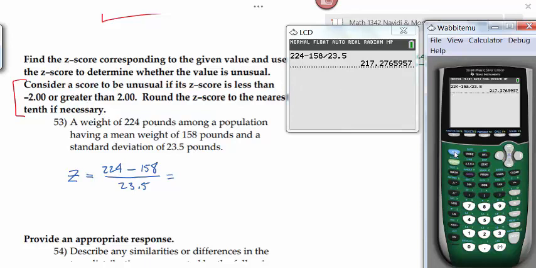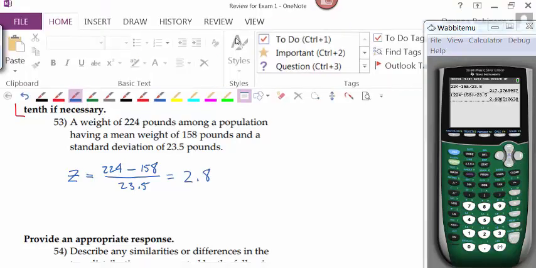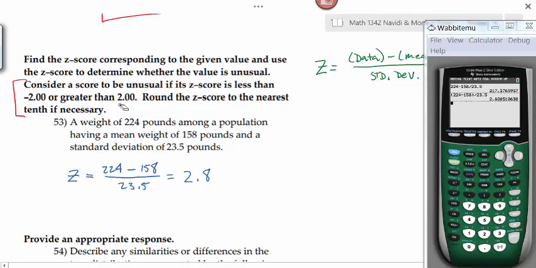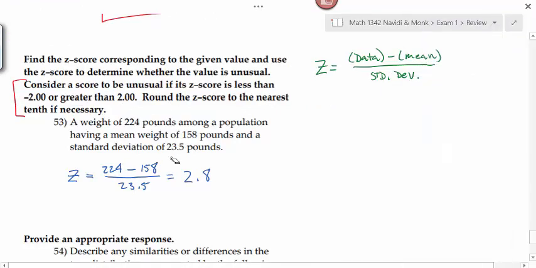You've got to put parentheses around the numerator because I want to divide that difference by 23.5. Your calculator is only as smart as you are. If you know that that numerator needs to be divided, then you've got to insert parentheses around that difference. And now I get the right answer of 2.8. Is this an unusually heavy person at 224 pounds based on this mean and standard deviation for the population? This is unusually heavy because 2.8 is greater than 2.